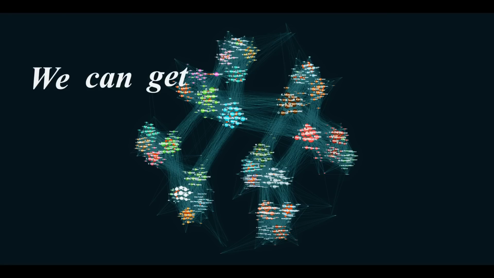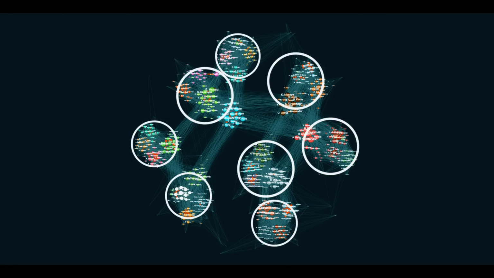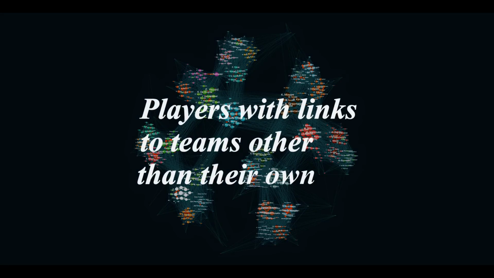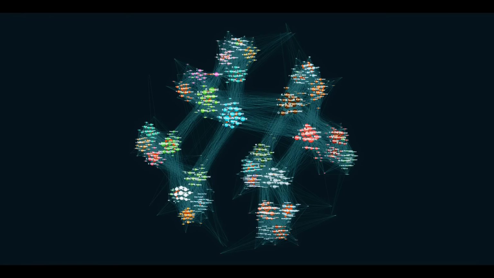Well, we can get pretty close pretty easily. For each of the 8 groups, the top 2 teams advance to the next round, and the more games a team plays, the more chances they have to accidentally pass the ball to the wrong team. So what we should really be looking out for are players with lots of links to many different teams other than their own. And luckily there's a word for this: betweenness.